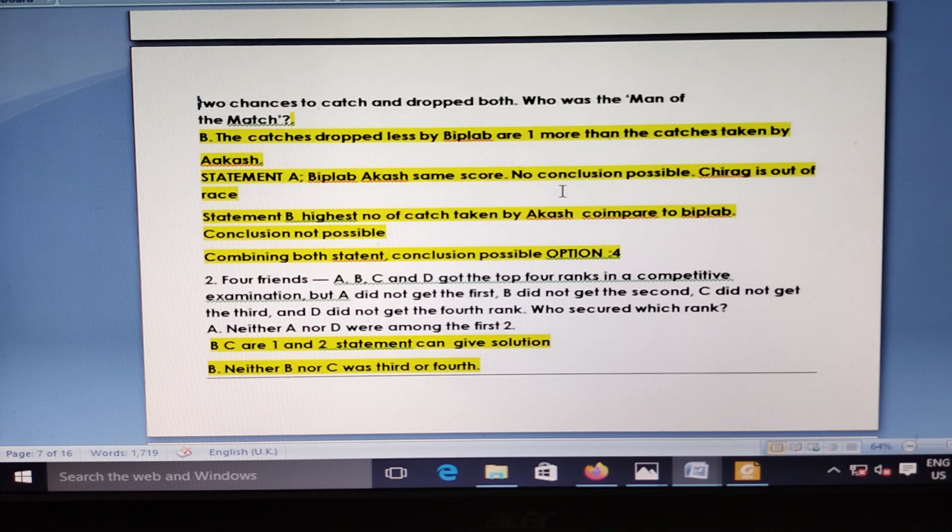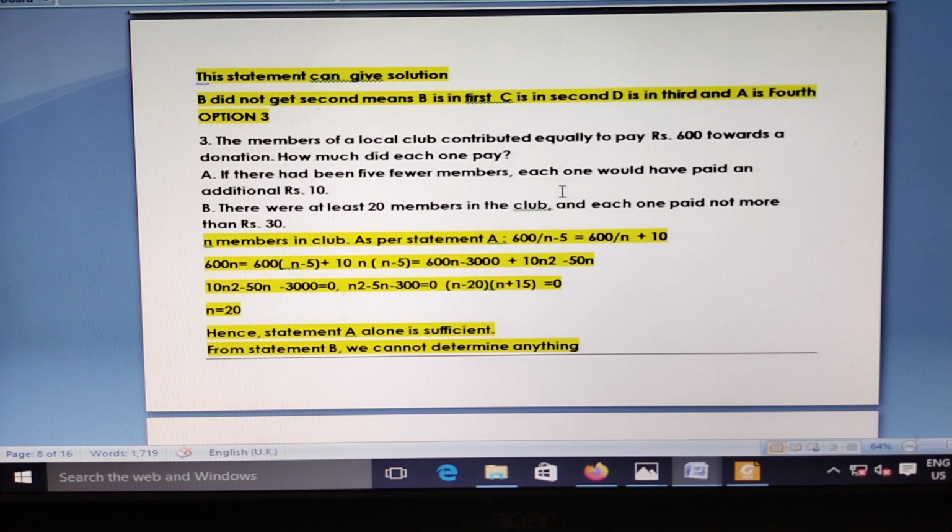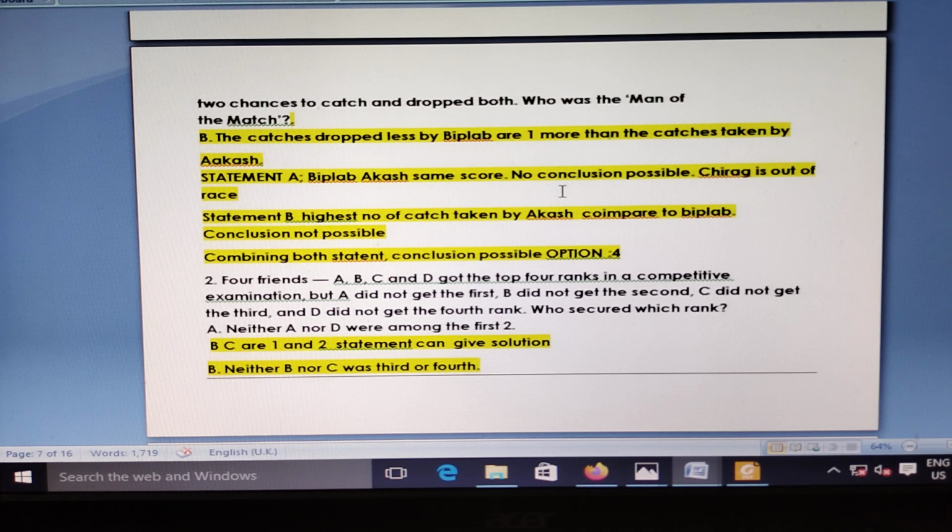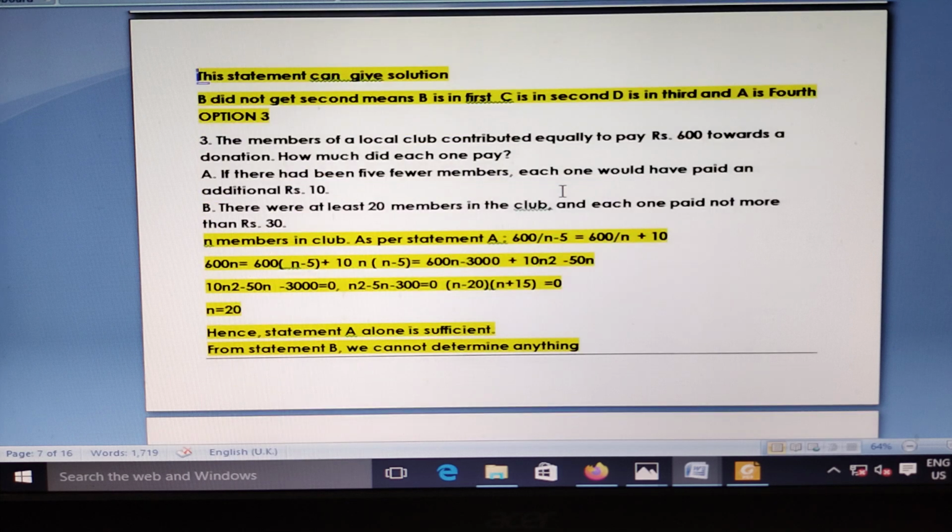Who gets second? C. So B is in the first position, C the second position, D the third position, A the fourth position. This is as per the statement given. D did not get fourth position, so D is in the third position, and A is in the fourth position.